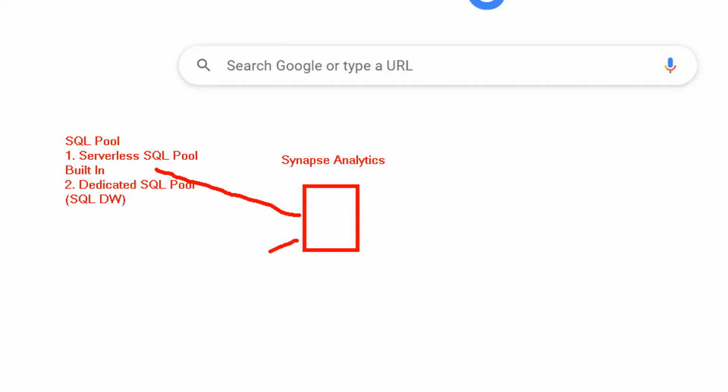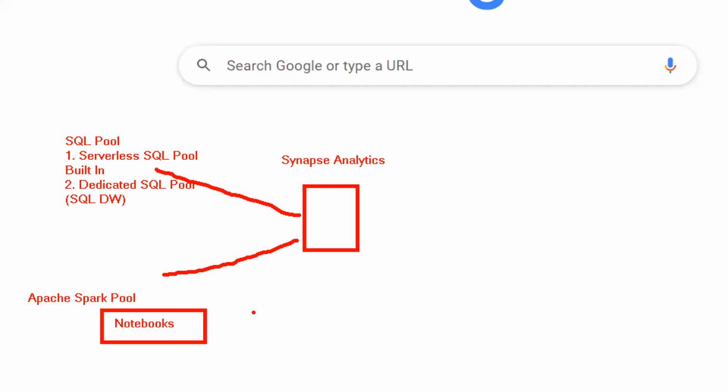Synapse has another powerful analytics engine, which is called Apache Spark pool. You have Apache Spark pool capability, so you can write your notebooks. You can connect this notebook to your Apache Spark pool, and then you can do data engineering or data analytics or machine learning, or all the capability of Spark, which you can explore within the Synapse.